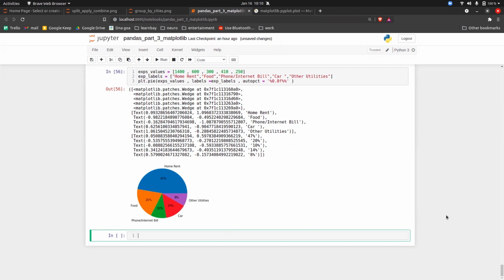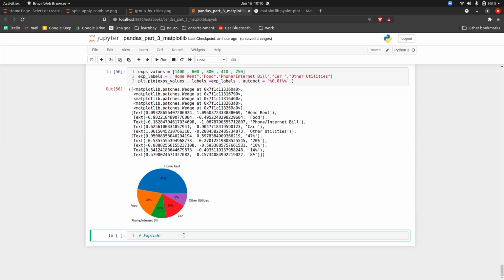Okay, so this is how you can put the percentage also. Now, there is one more parameter that you can use, which I have seen a lot. And I think if you are also familiar with pie charts, you will see that a lot, and that is the explode part, where a few of the pie slices are exploded out. It is highlighted so that you can focus on that.